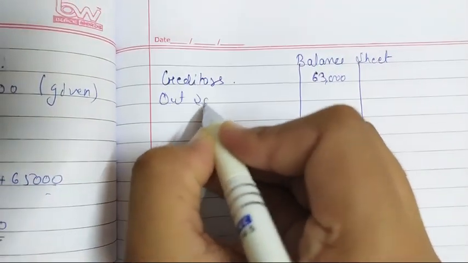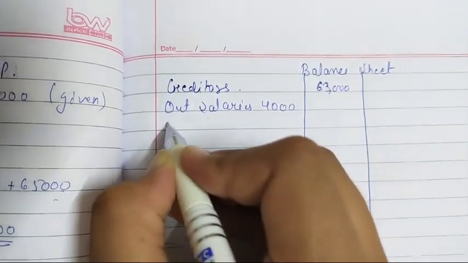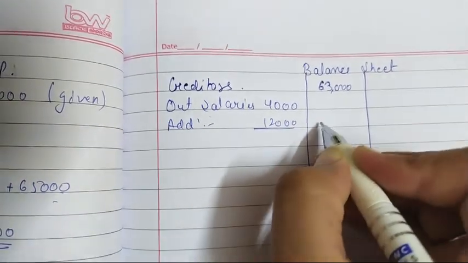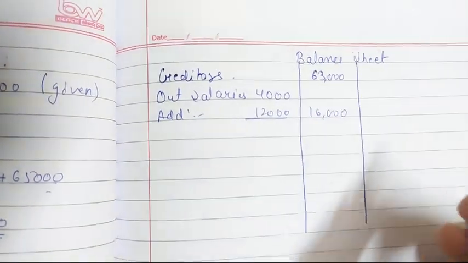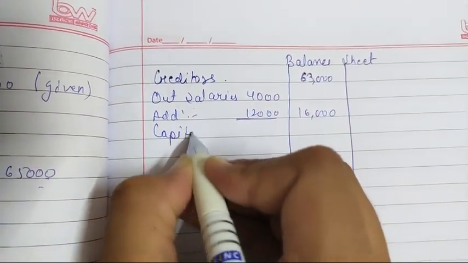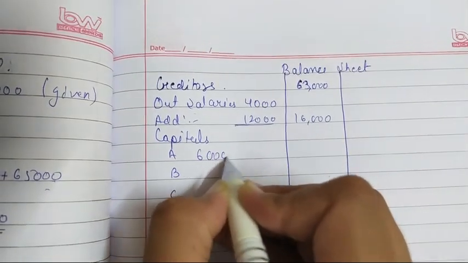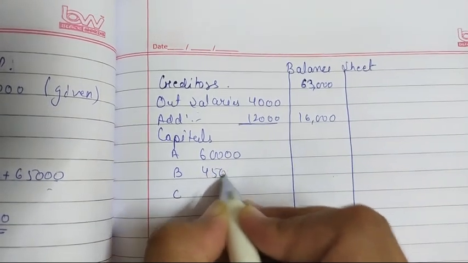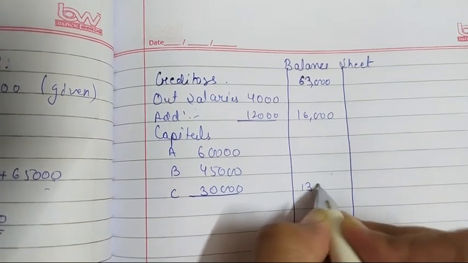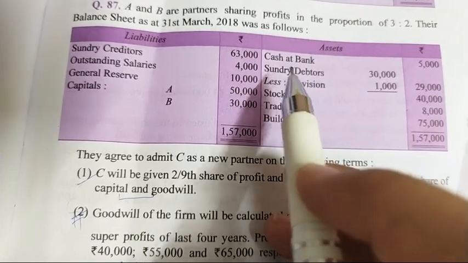Next is outstanding salaries. Outstanding salaries has the previous value of 4,000 and we have increased it by 12,000. So now our outstanding salary will become 16,000. Okay. After that I am writing the capitals A, B and C. A was having the capital 60, B 45 and C 30,000. The total will become 1,35,000. Okay. Now come to the asset side.